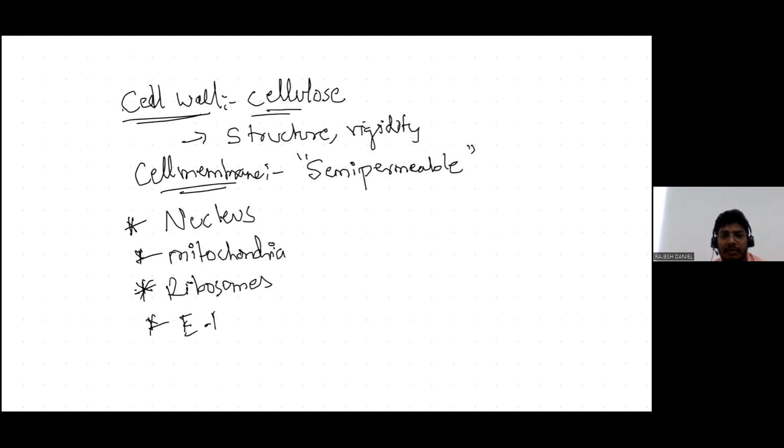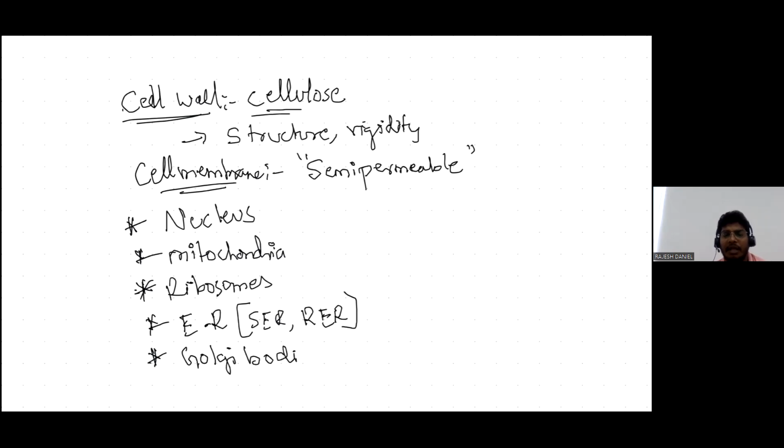ER is of two types, SER and RER. SER means smooth endoplasmic reticulum, RER means rough endoplasmic reticulum. You have the Golgi apparatus, Golgi bodies or Golgi apparatus,